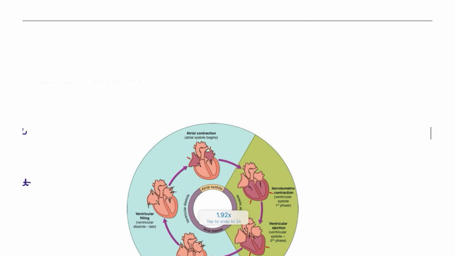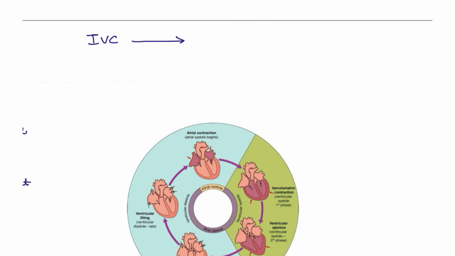Next, moving on to the cardiac cycle. Cardiac cycle is generally 0.8 seconds. So first, we have the isovolumetric contraction. Once the isovolumetric contraction is seen, there will be rapid ejection and there will be slow ejection.